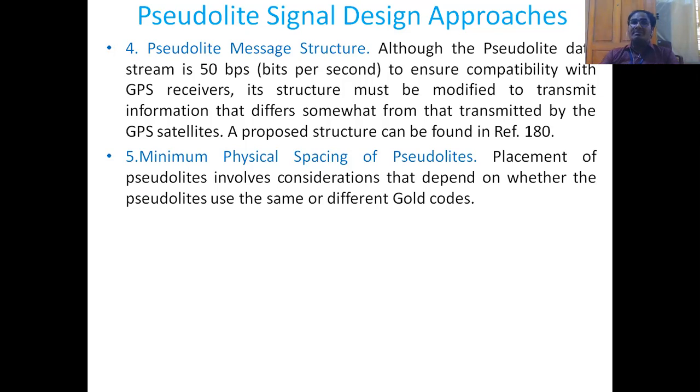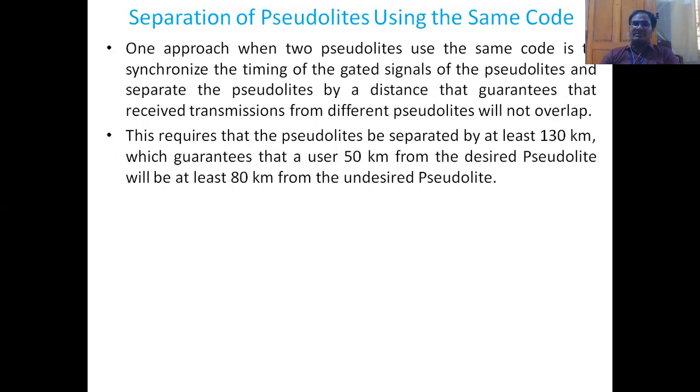And finally, the minimum physical spacing of the pseudolites. Placement of the pseudo satellites involves considerations that depend on whether the pseudolites use the same or different Gold codes. If they use the same code, then a separate spacing should be maintained between them.